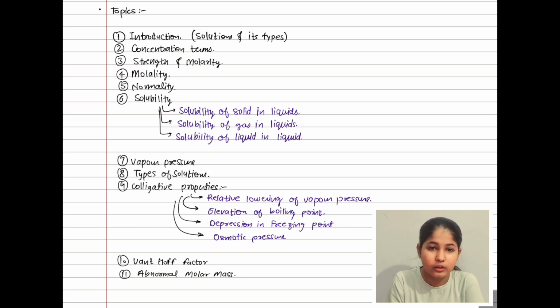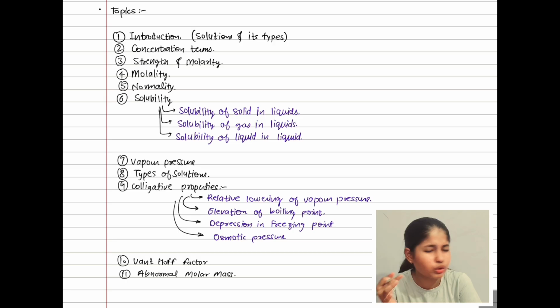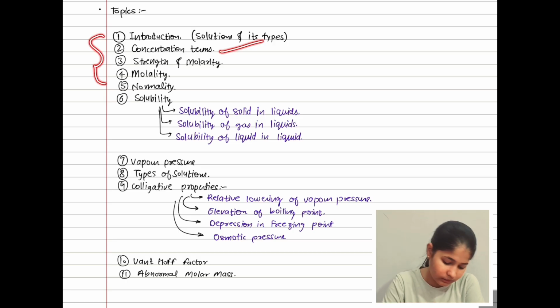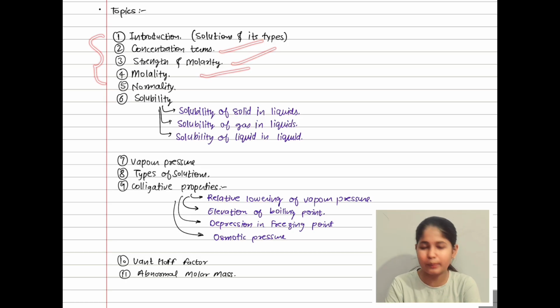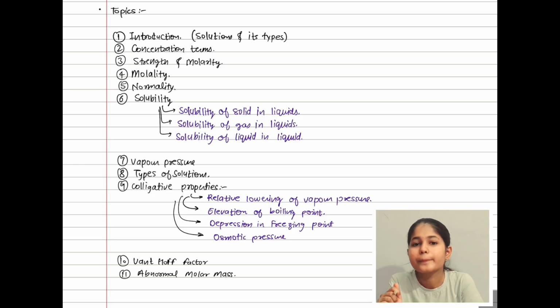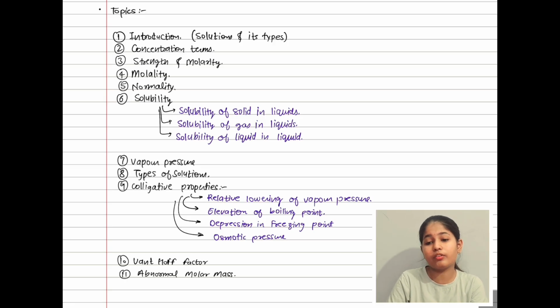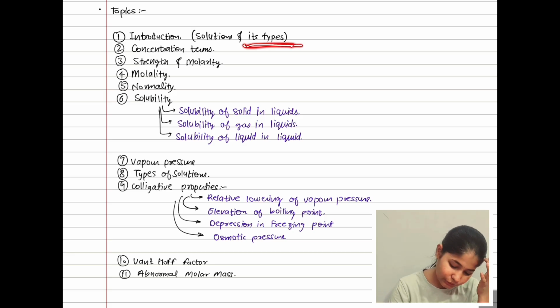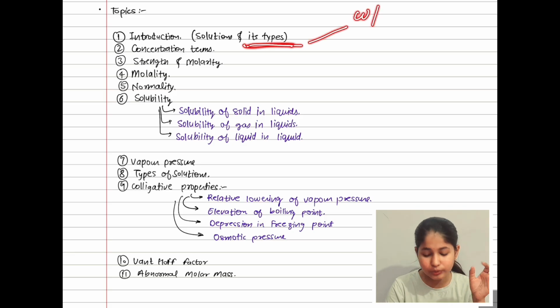But for revision, because we know that most of us haven't taken these terms seriously, concentration terms, strength and molality. Okay, we haven't taken them so seriously. That's why we are going to revise it, but we are not going to revise it in a very fast way. Like, for example, if I have studied from my mentor, I'm going to tell in the same way.